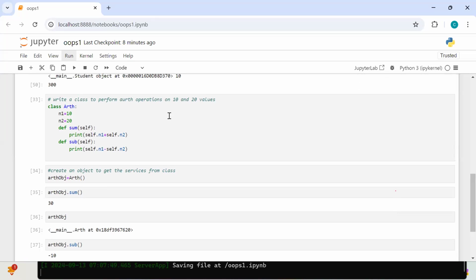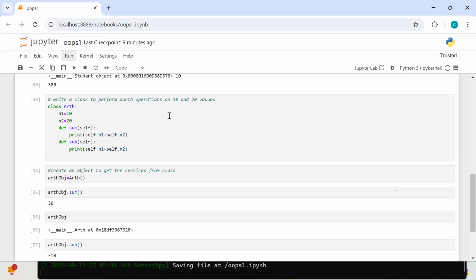Now, slide change. Listen to my question. This particular class always gives me the sum, which is 30, and the subtraction is 10. How many people want to access this sum and sub? Always they will get 30 and 10 only, there is no change at all. But my requirement is what?